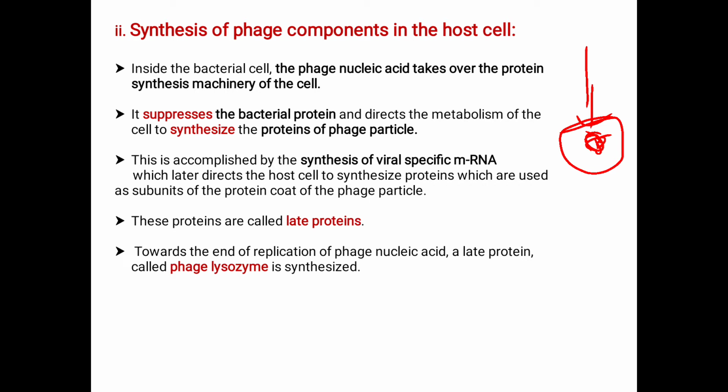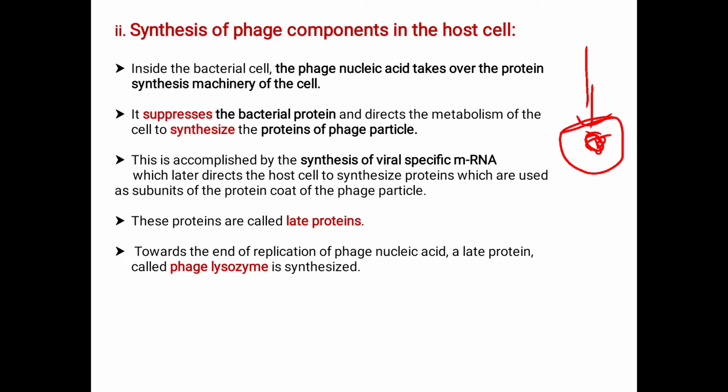Here we study the initiation, elongation and termination of the chain, that we studied in our lower classes, that is the protein synthesis. The DNA is converted to mRNA, and that mRNA gives the message to code the specific protein.